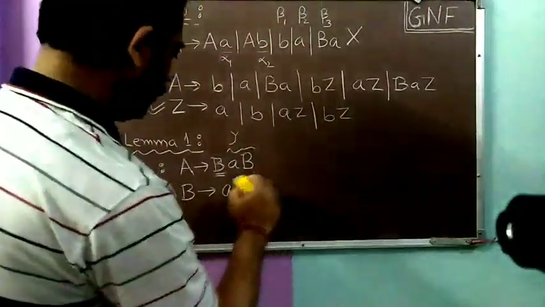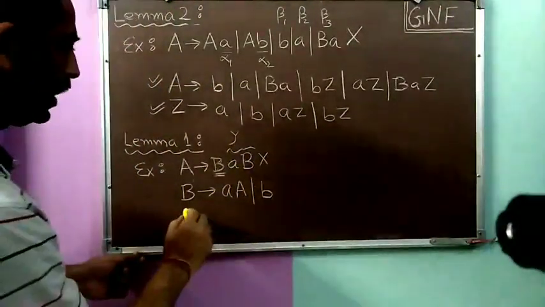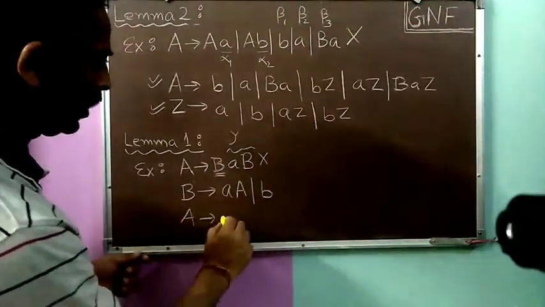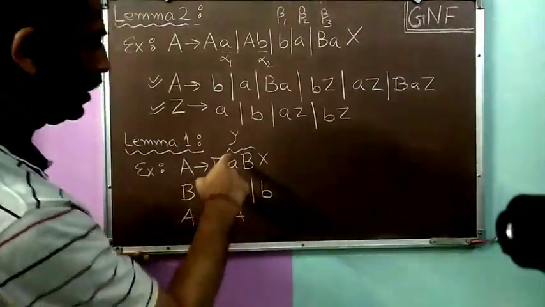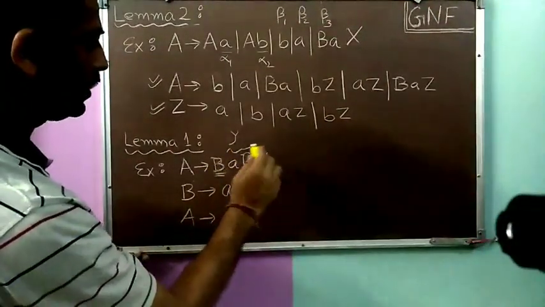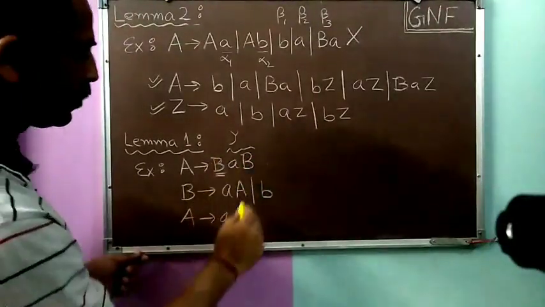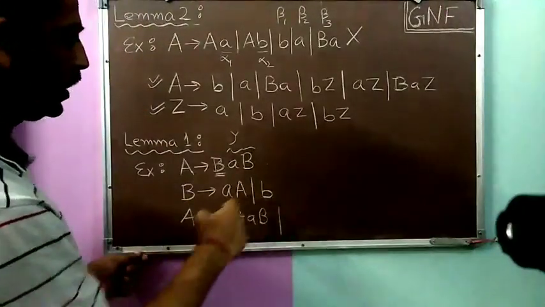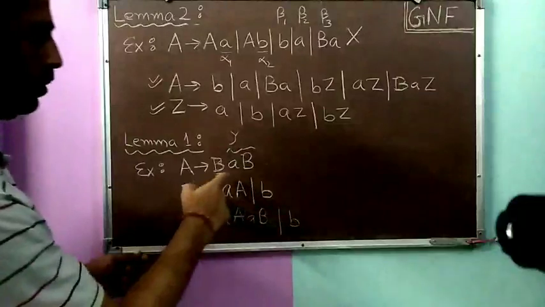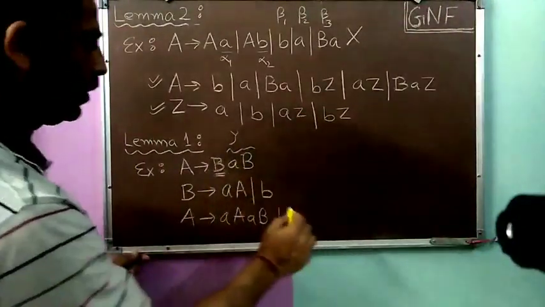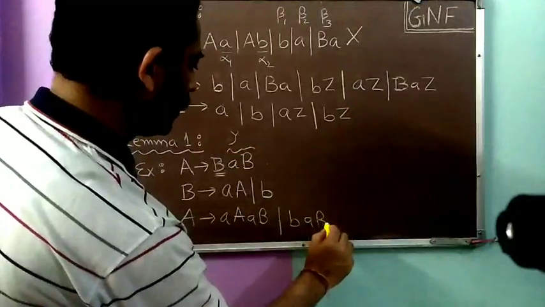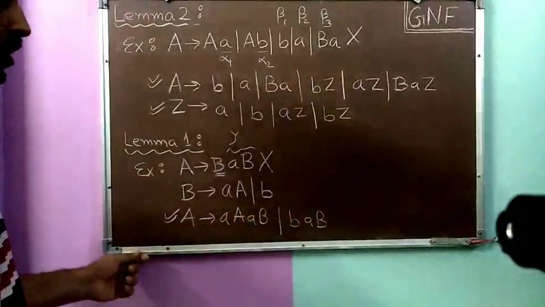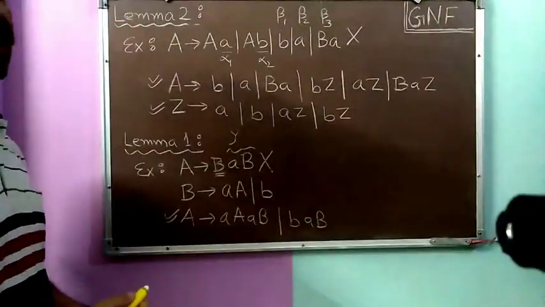Okay. So we will remove this production and we will add the A productions of the form A to B gamma. So B is a A, okay, so we will use a A and then gamma. Gamma is what? Gamma is small a, capital B. And then B to b is there, so we will take this small b in place of this, and then gamma. So that will be b a B. So we will remove this production and we will add these A productions, and we say that these grammars are equivalent.